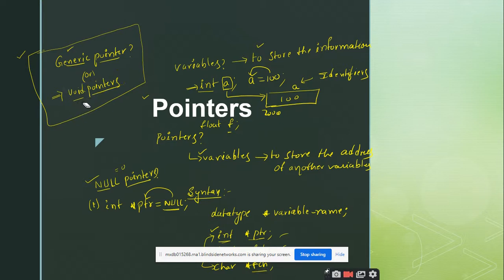Now tell me, what is the syntax for the void pointer? Void, indirection operator, and variable name. Void star some ptr. Right. So void is one data type which says that nothing is there. So void pointers, otherwise called generic pointers, are capable of storing any address.